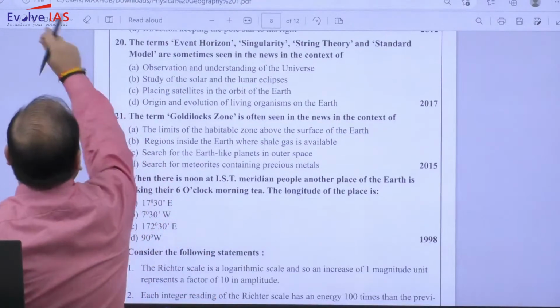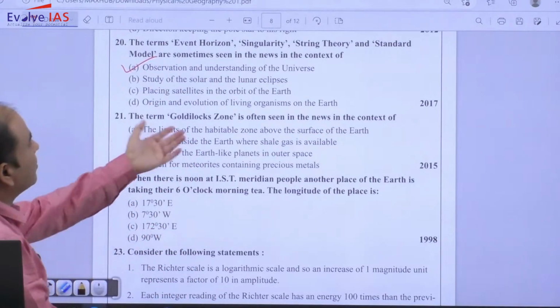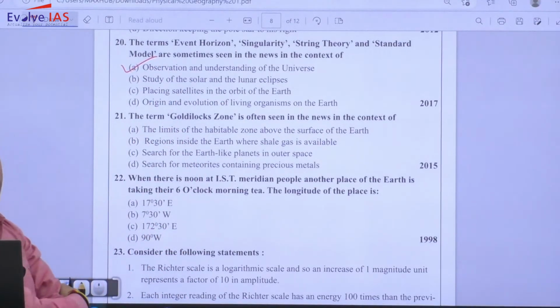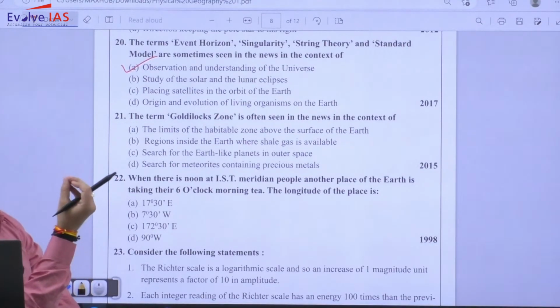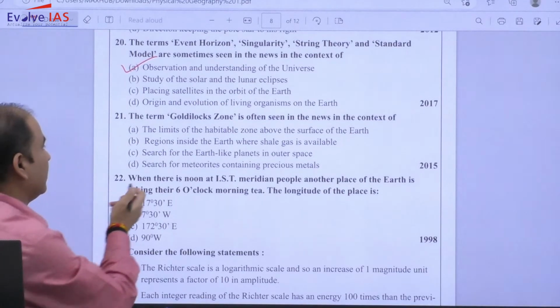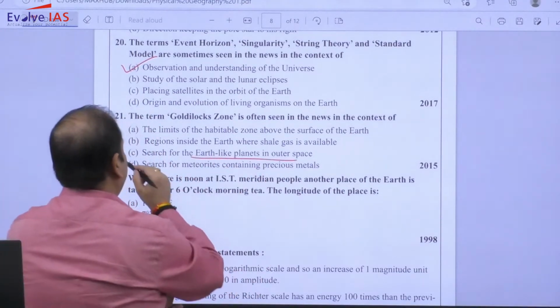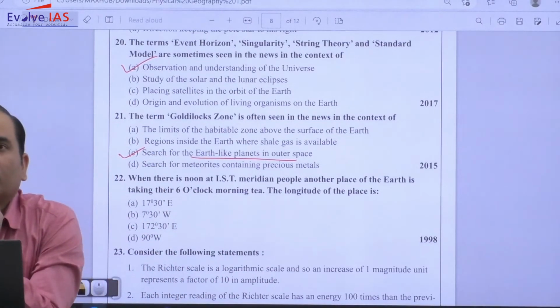So the answer will be, in this case, observation and understanding of the universe. The term Goldilocks zone is often seen in the news in the context of the habitable zone where life can be possible. So what will be there? The answer will be search for planet. If you will just imagine the solar system.